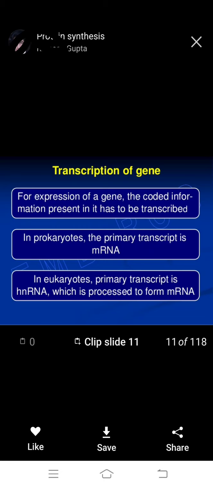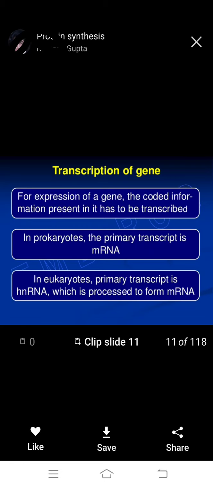Okay, transcription of DNA: for expression of a gene, the coded information present in it has to be transcribed. In prokaryotes, the primary transcript is mRNA.